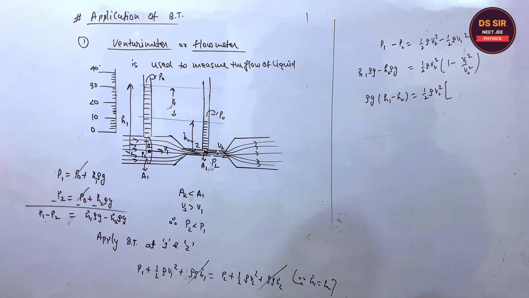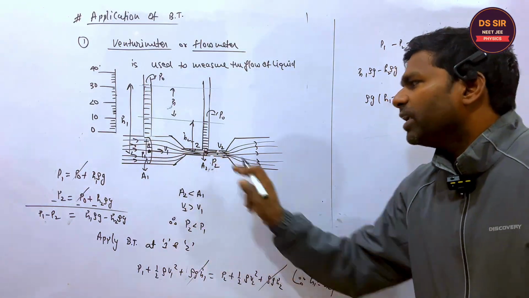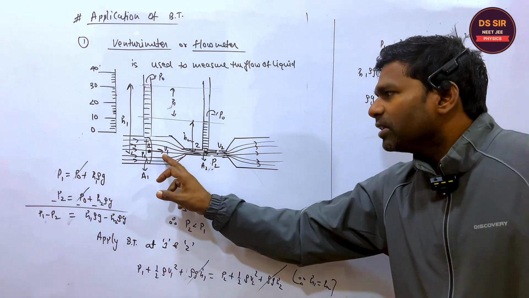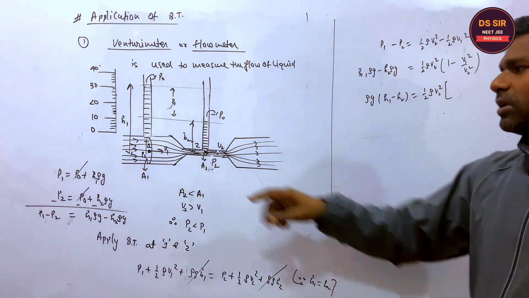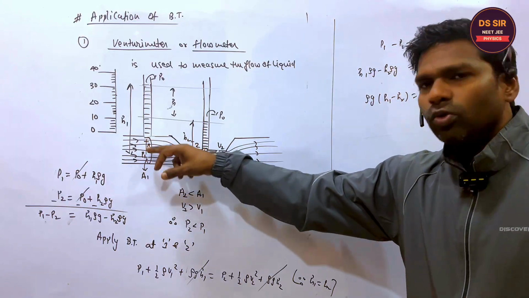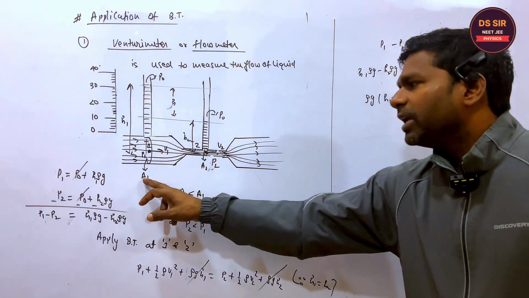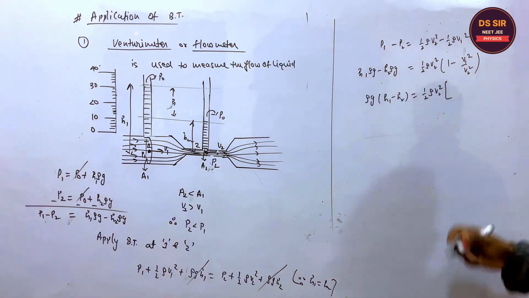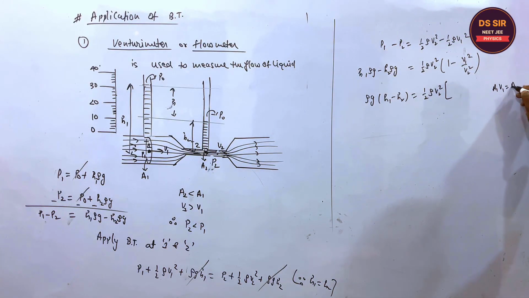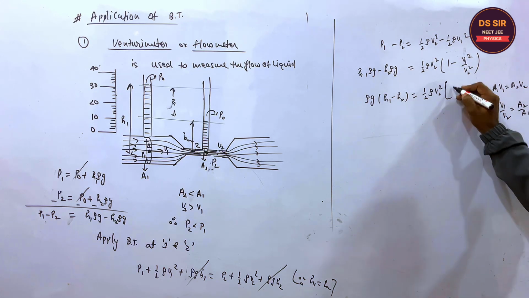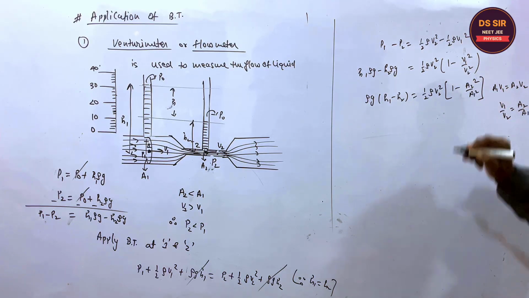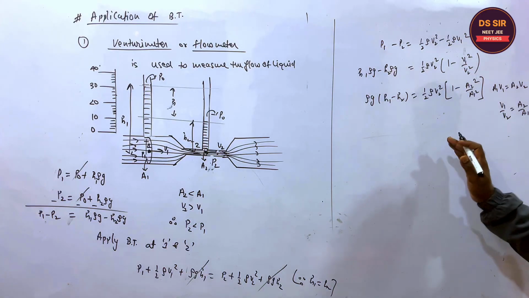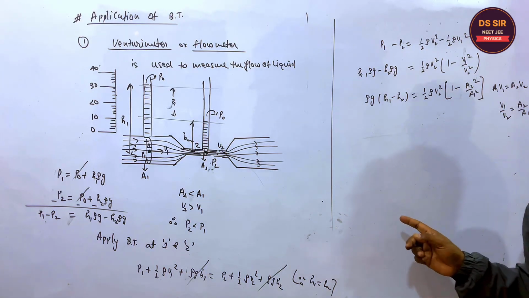Now, one more thing. What is the relation between A1 V1 and A2 V2? Because we cannot measure the speeds V1 and V2 inside the Venturi meter, but the diameter of this thick tube and of this thin tube, that is its areas A1 and A2, we know. So we will apply A1 V1 is equal to A2 V2. So V1 upon V2 may be written as A2 upon A1. So here V1 square upon V2 square is replaced by A2 square upon A1 square. Is it clear or not? Copy this first of all. Any doubt you want to ask, Varsha?